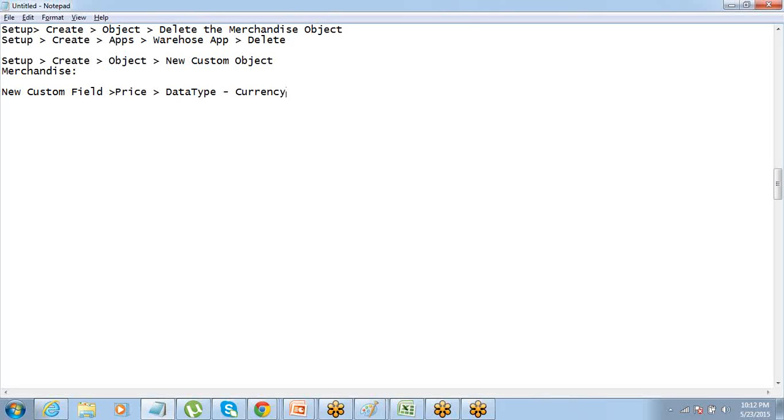Just create the field. While creating the field, just pick the data type as currency, name the field as price, label also can be same, and then just keep on clicking on next and save it. Don't worry about what all steps are there. Just click on next and save it. We'll talk about all those things, whatever you see, you don't need to worry about anything there. We are going to talk about that, but later. Today we are just focusing on what an object is and the field is and all that stuff, right?